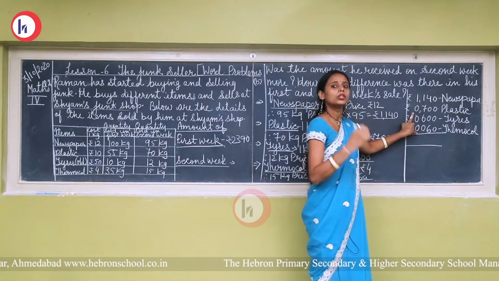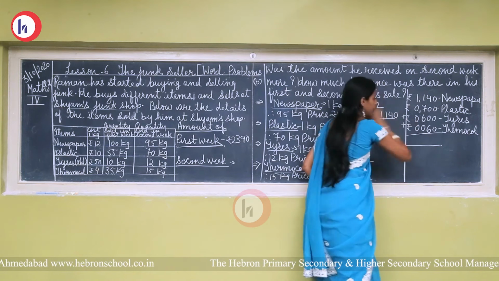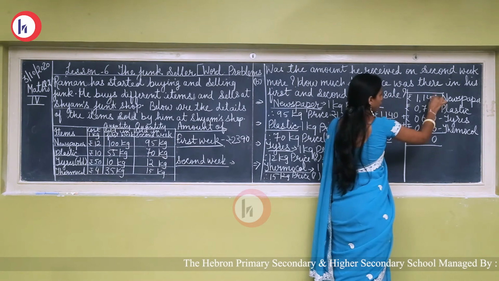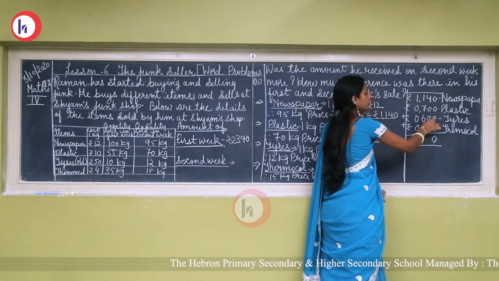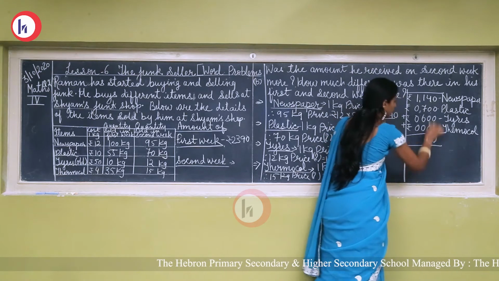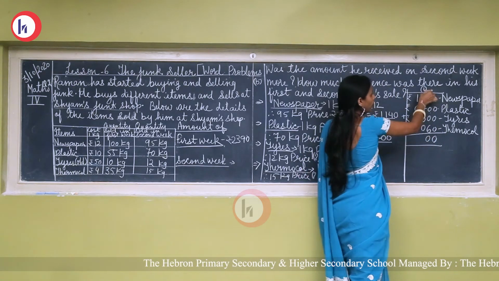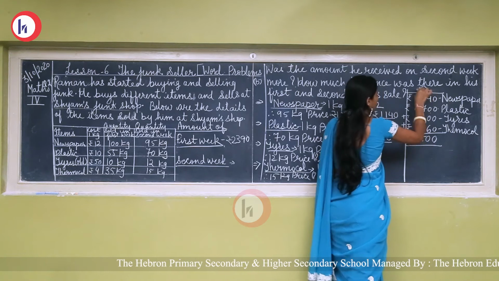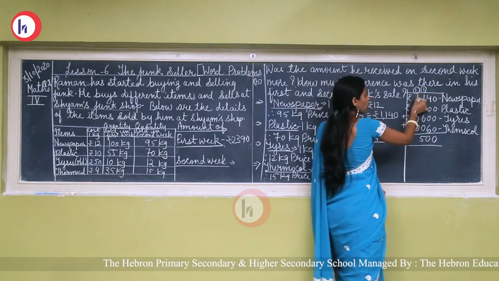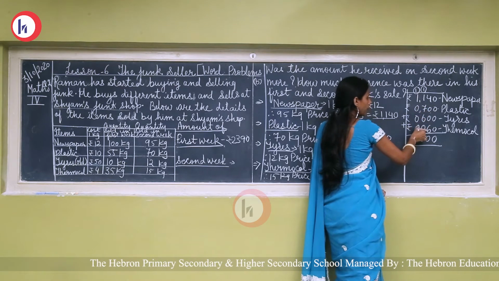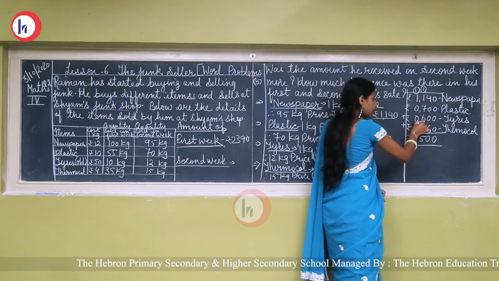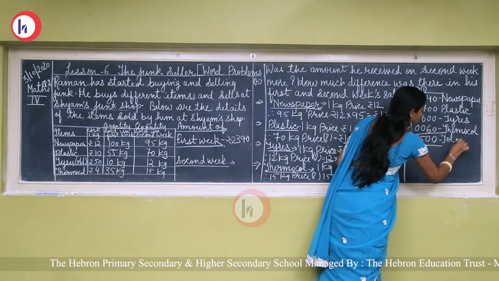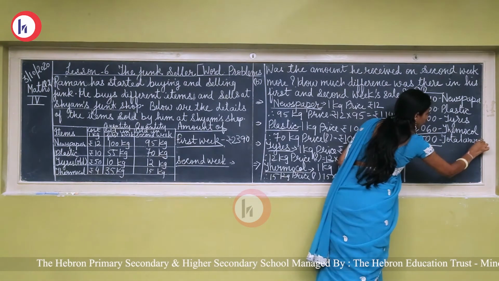We have to find out the total amount. Okay. So we have to do addition. 0 plus 0 plus 0 plus 0, 0. Then 4 plus 0, it is 4. 4 plus 0, it is 4. And 4 plus 6, 10. 0, and 1 will be carry forward. Now 1 plus 1, 2. 2 plus 7, 9. 9 plus 6, 15. Then 1 will be carry forward. 1 plus 1, 2. Then plus 0 plus 0 plus 0, 2. 2500 is the total amount. Okay, now see.